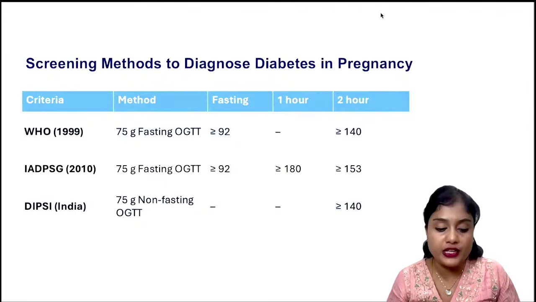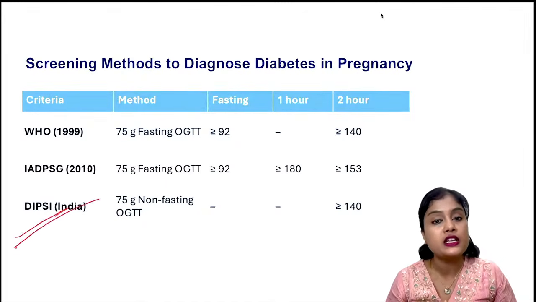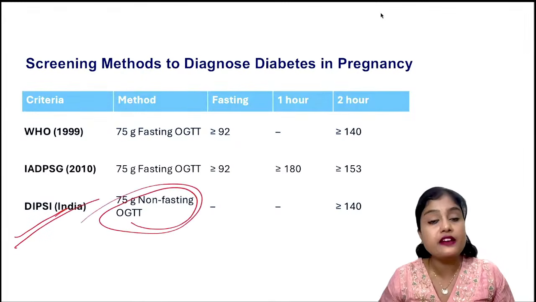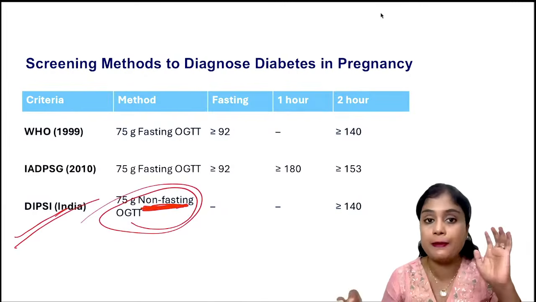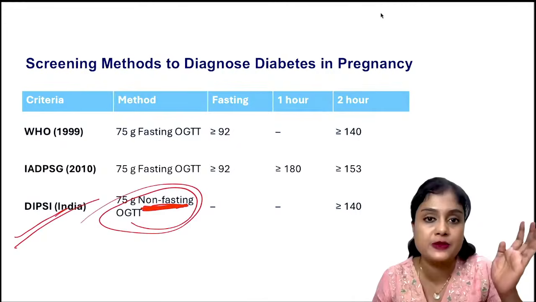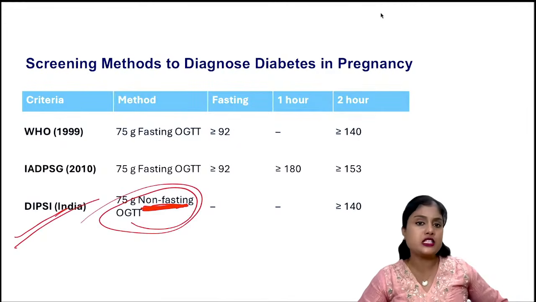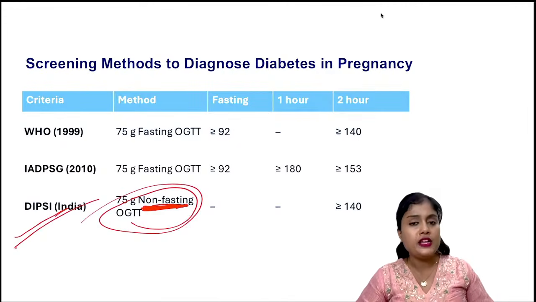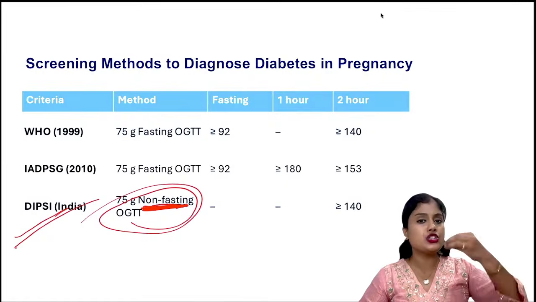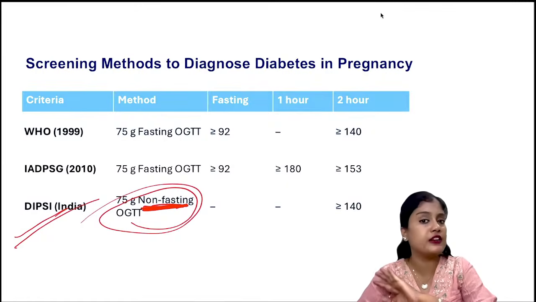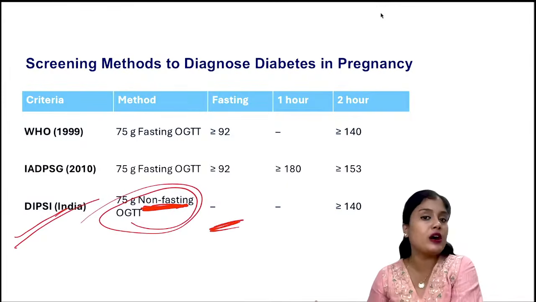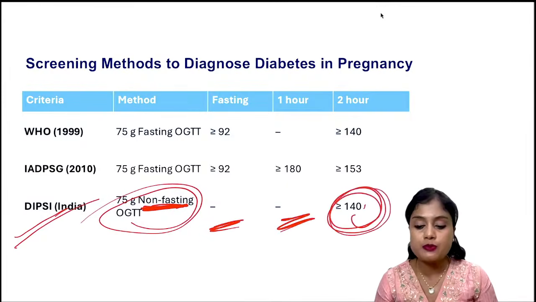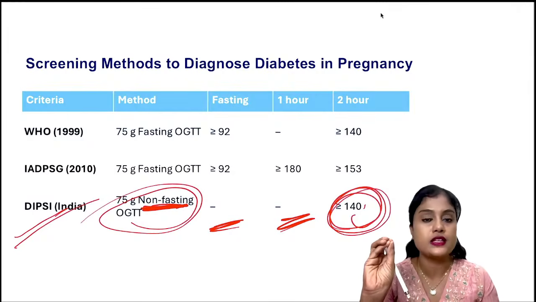What we follow in India as a universal is DIPSI. This you should know, where we give 75 grams non-fasting. The patient need not come fasting in DIPSI. Anytime she comes to you, let us say she has come to the OPD at 2 o'clock, you will give her 75 grams glucose. She'll drink it, and 2 hours later, we don't take an initial value at all. Only after 2 hours, you'll check her blood. If it is more than 140, you will diagnose her as GDM.